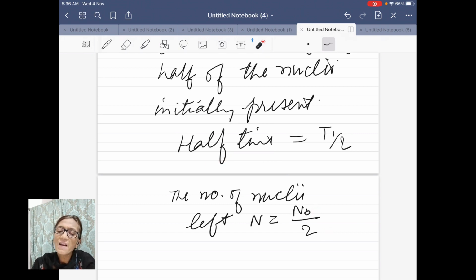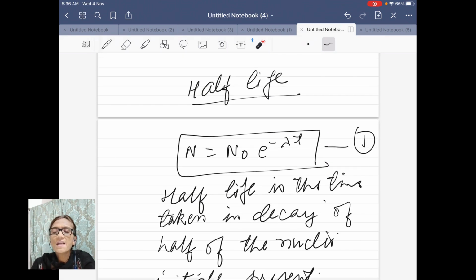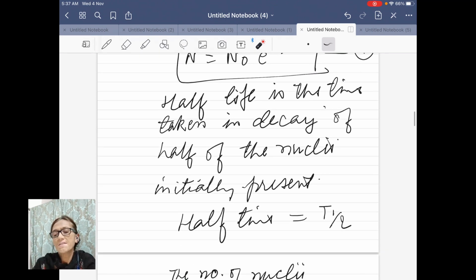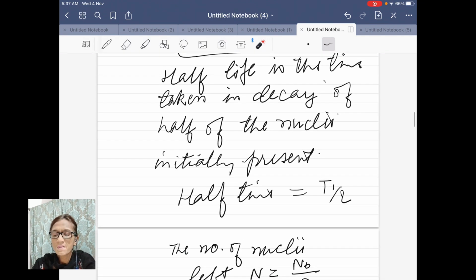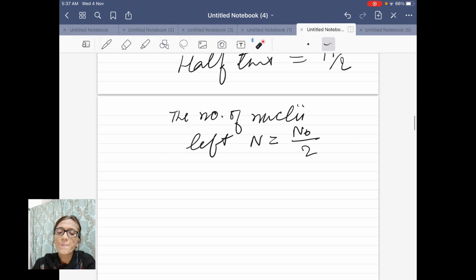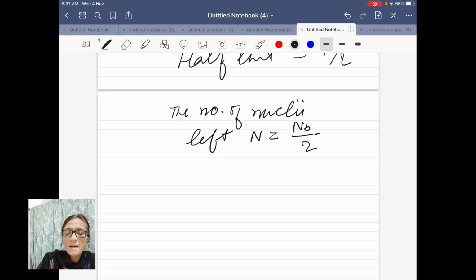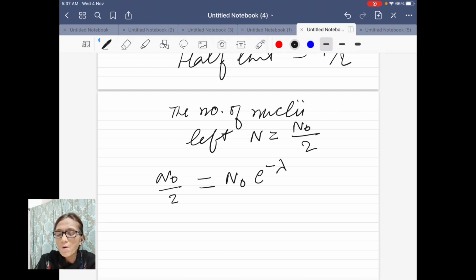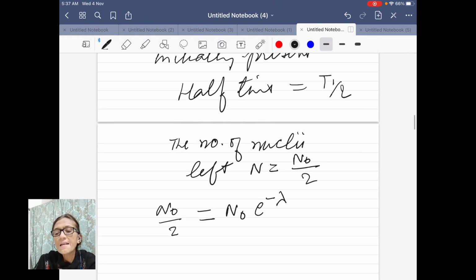So if half-life is taken as T half, then using this equation, let me write an equation for T half. Here in place of N, I'll be writing N naught by 2. This is equal to N naught e power minus lambda, and in place of time, I'll be writing T half.